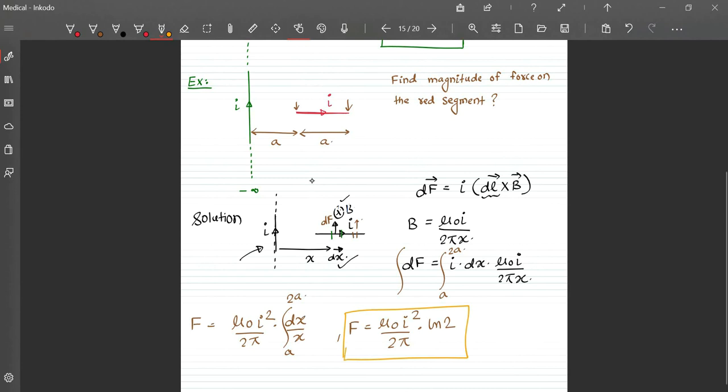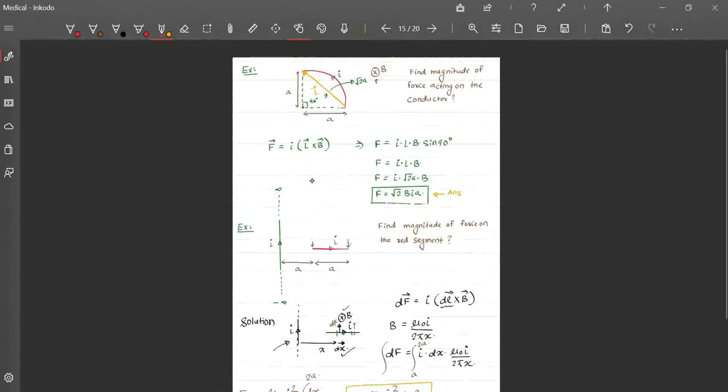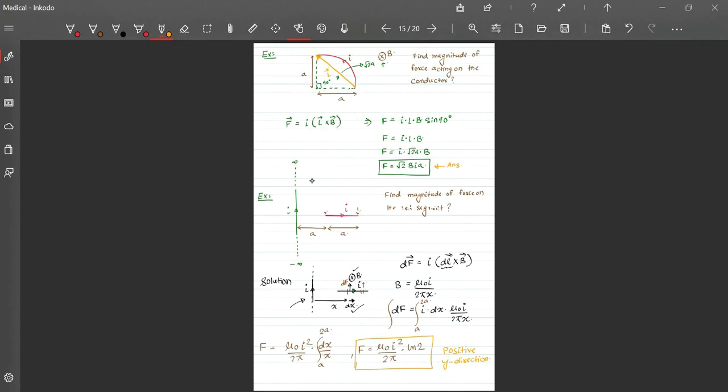And of course, I have told you that it will be in the positive y direction, which we have done with the dl cross B direction. You can have a look at what we have discussed on this page. We'll move on to some more questions now.